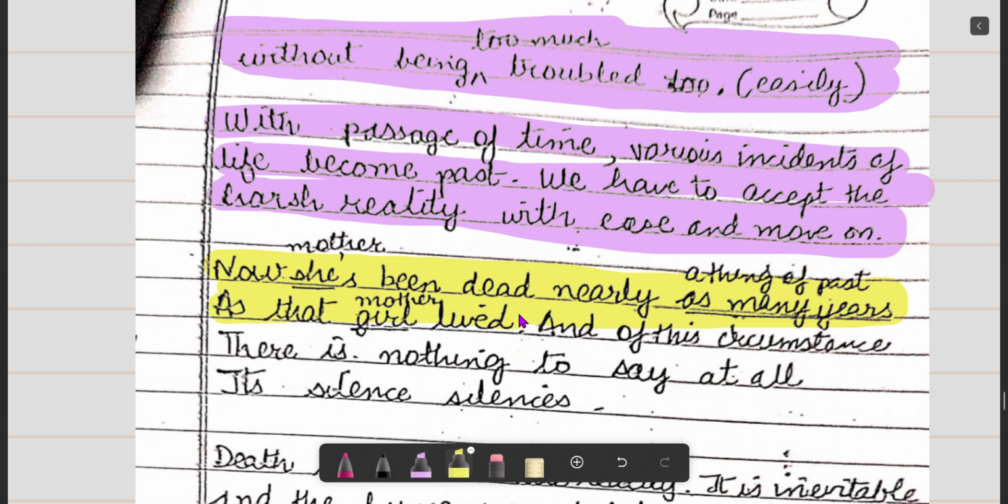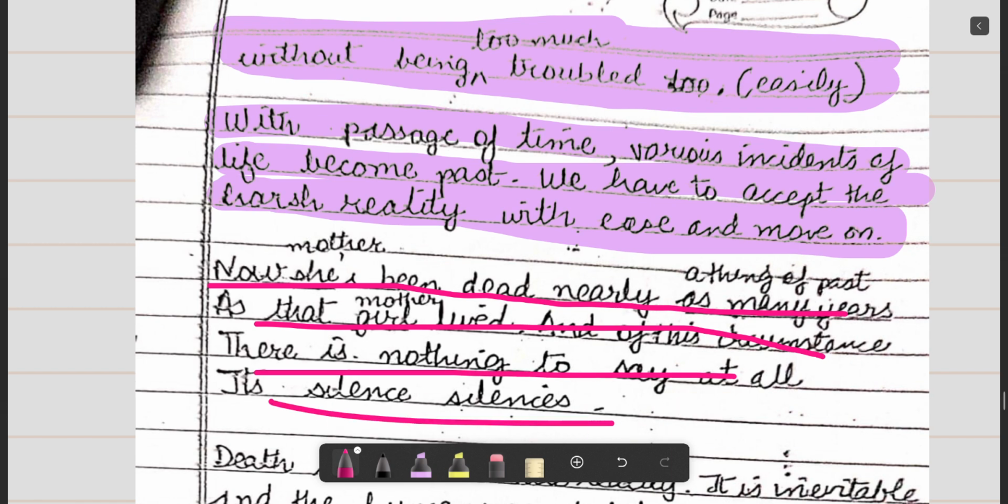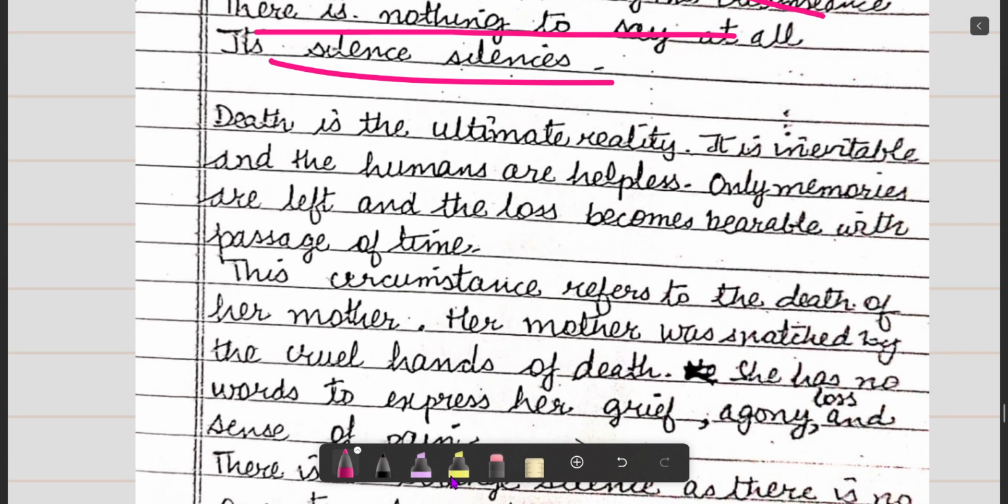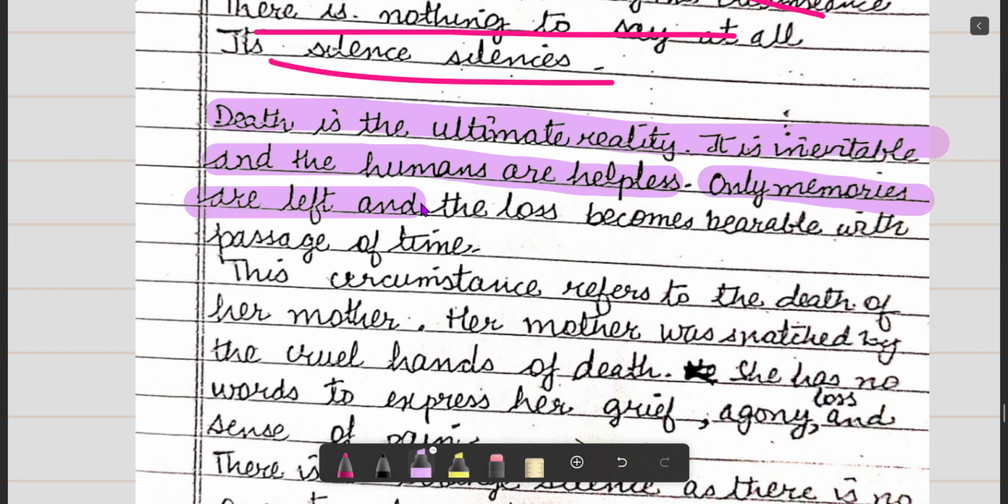As the girl lived and other circumstance, there is nothing to say at all. It silences. This is another very important line of the poem. Now she has been dead nearly as long as she has lived, and of understand there is nothing to say. It's silence, silences. These are the last lines of the poem. Here, death is the ultimate reality. It is the epistemology of life to end. Death is the ultimate reality. It is inevitable, and humans are helpless. Only memories are left, and the loss becomes bearable with the passage of time.